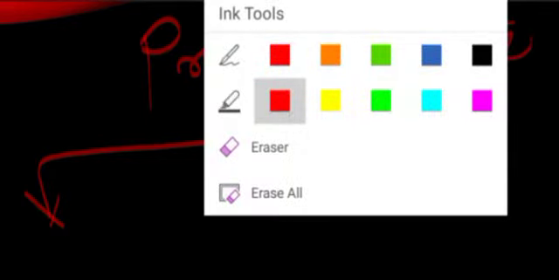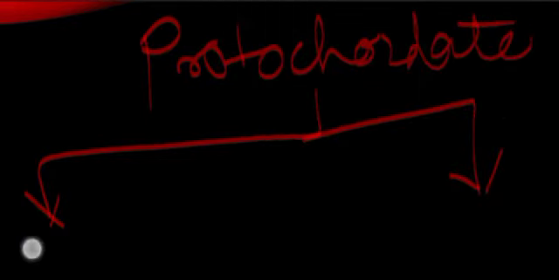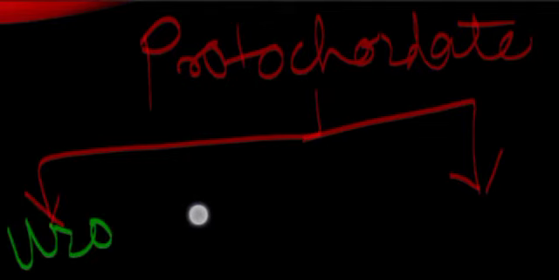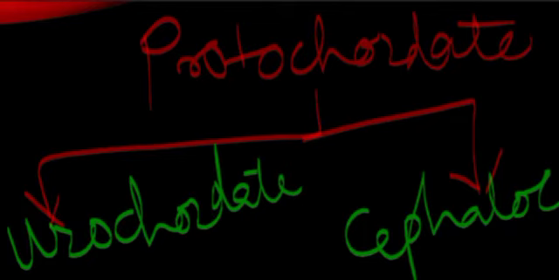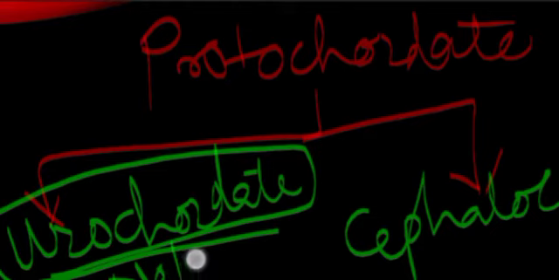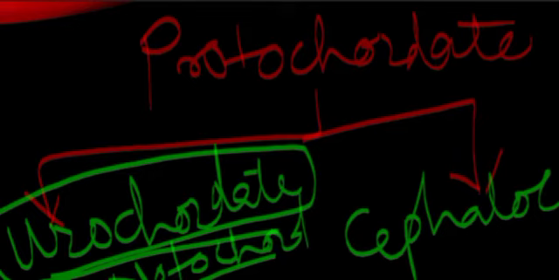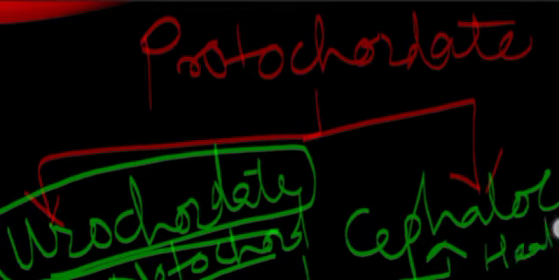First one is urochordate and another is cephalochordate. Now, urochordates means the notochord is present only in the tail region, while in cephalochordates, notochord is extended from head to tail region. This point is also clear for you people. I have explained it to you in our previous lecture.